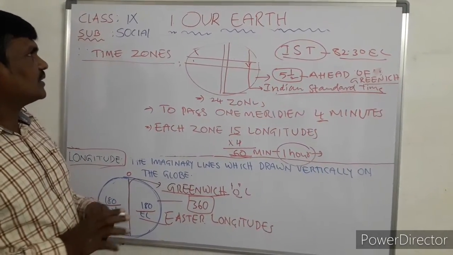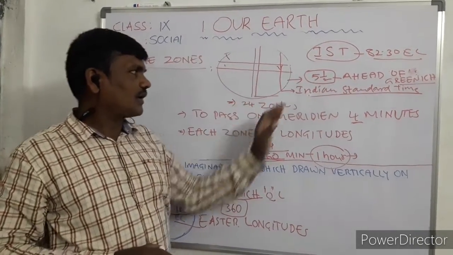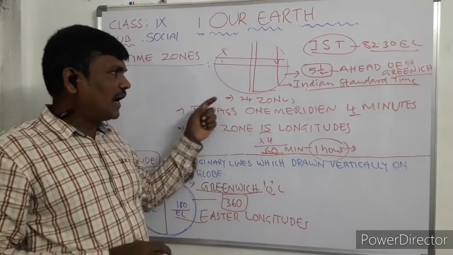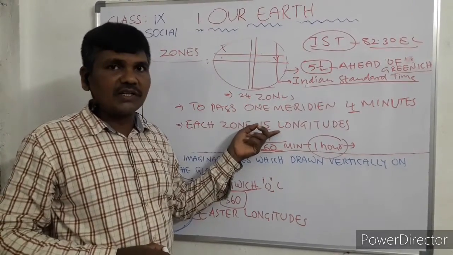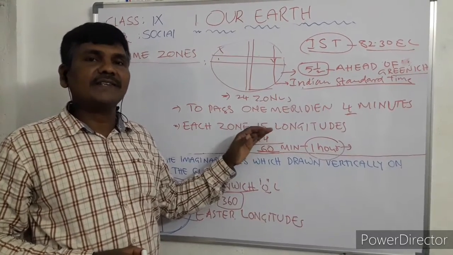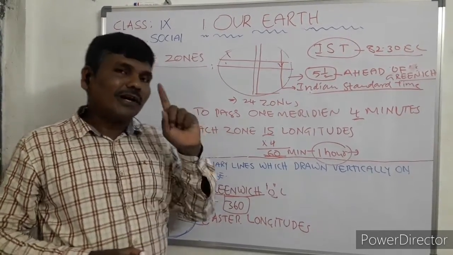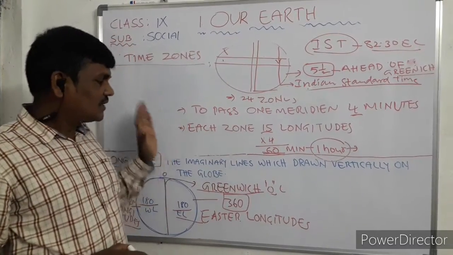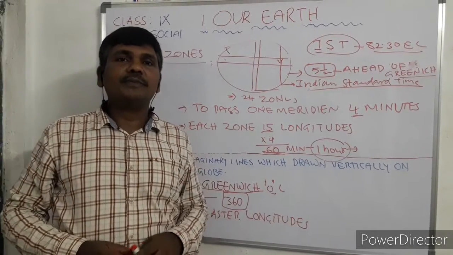So the lesson is completed. We have seen time zones. The world geographers divided the world into 24 zones, and each zone contains 15 longitudes. To pass one longitude, Earth takes 4 minutes. So to complete one zone, Earth takes 1 hour. These are the things you have to learn in this lesson. Okay, I hope you have understood.